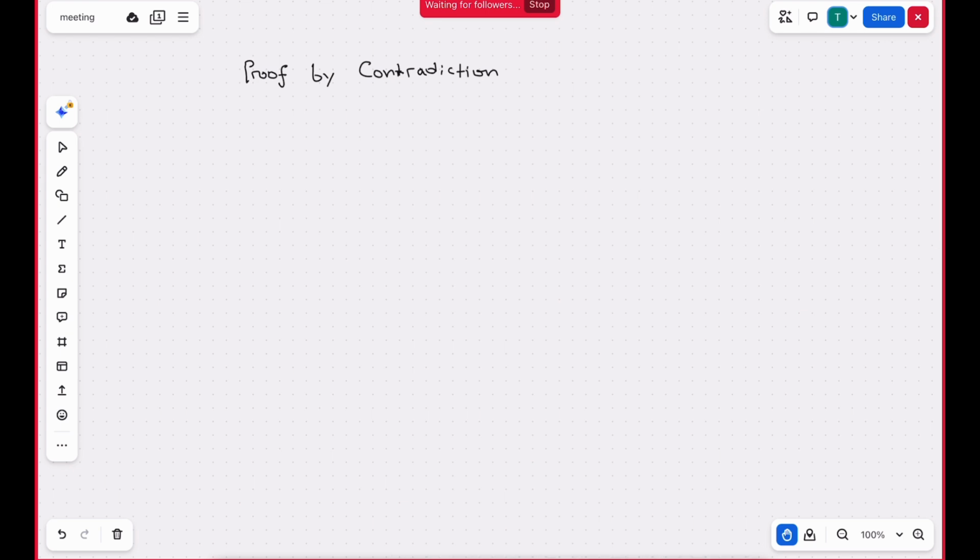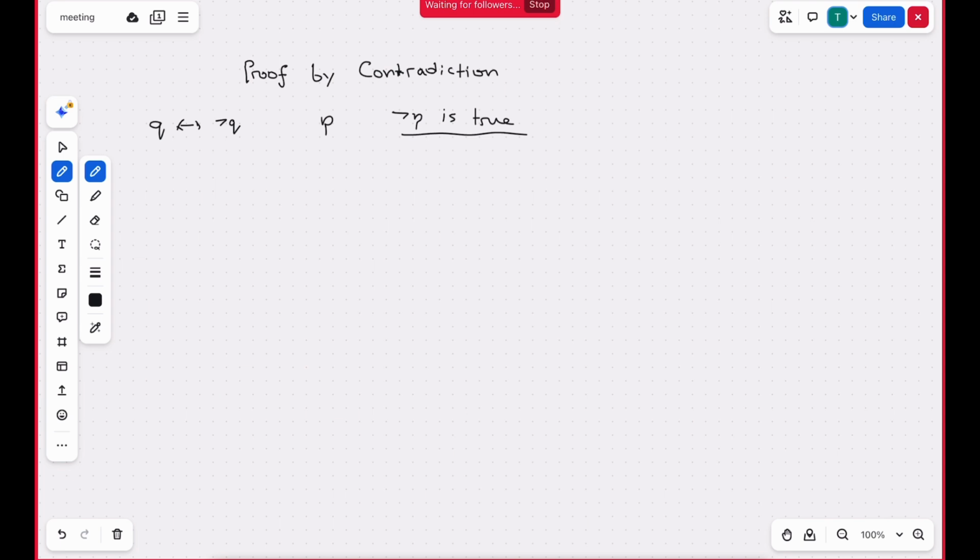So we have reached a contradiction if we have shown that a proposition Q and its negation, that's not Q, are both true. How can Q and not Q both be true? This is not possible. So if we end up reaching this case, that means we reach a contradiction. So to prove a proposition P by contradiction, we assume that not P is true, and show that under this assumption, we reach a contradiction.